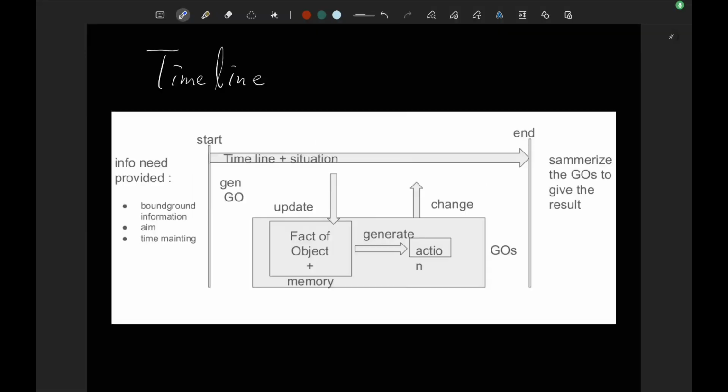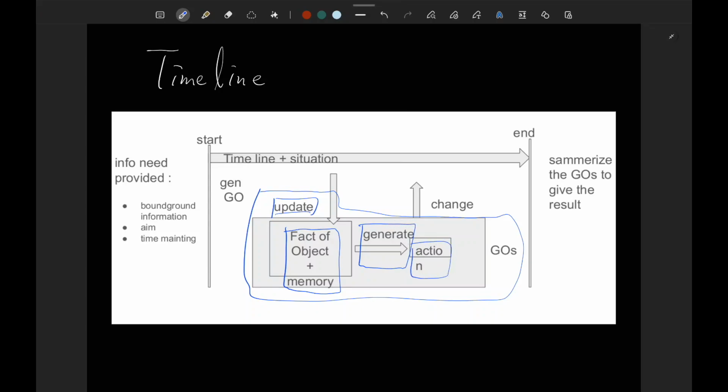I also think there is a need for improvement in the updating of generative objects. When the generative object receives an update signal, it should not only update its fact and memory, it should also check its ability to generate a correct action, and if not, it should separate this object into more detailed objects.